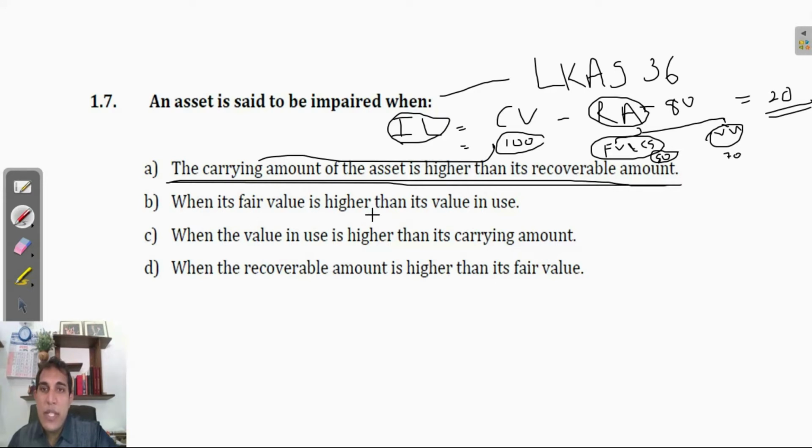When its fair value is higher than its value in use. No. Now already you know what the words are that LKAS 36 uses, right? This is wrong. When the value in use is higher than its carrying value, wrong. When the recoverable amount is higher than its fair value, wrong, right? So the answer would be A, that is, the carrying amount of the asset is higher than its recoverable amount.